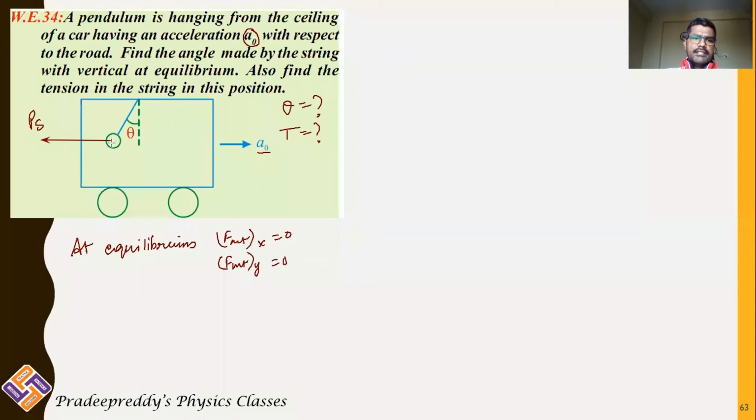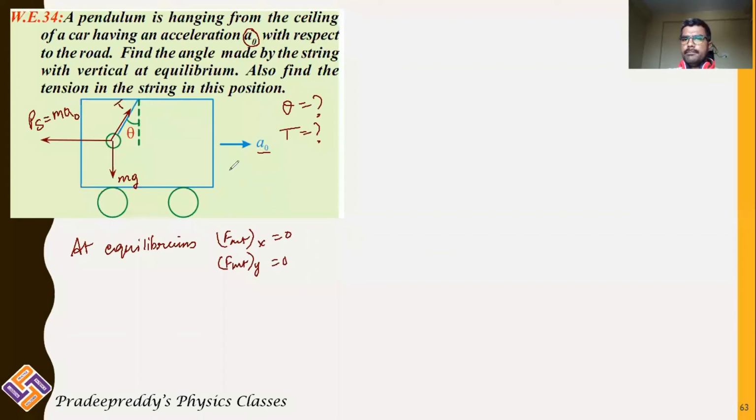There is a gravitational force mg acting downward, a tension T acting along the string, and the pseudo force acting, which will be equal to m into a0.